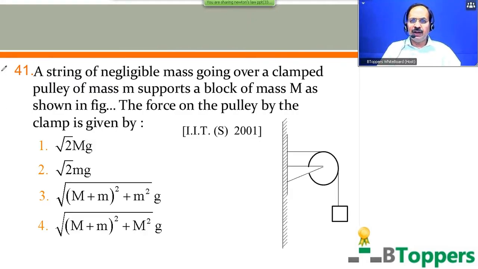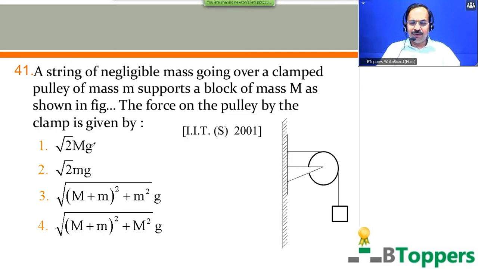A string of negligible mass going over a clamped pulley of mass small m. Suppose a block of mass capital M as shown in the figure. The force on the pulley by the clamp is given by. Come on, try this question. First option, mg into root 2.